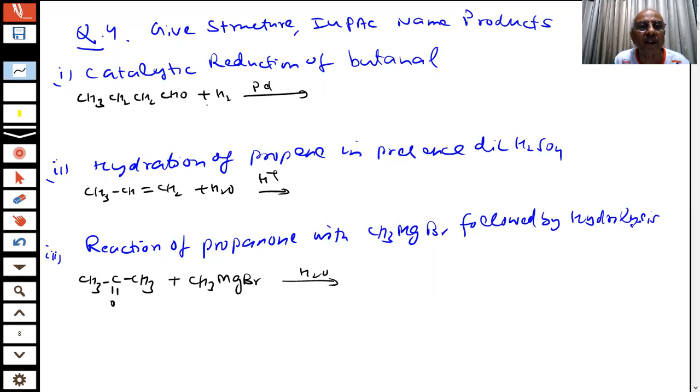You have done it. What is the product in the first case? Reduction of aldehyde or ketones gives what? Yes, sir. Alcohol. This is an example of catalytic reduction of carbonyl compounds. What is the product then? You know already. You can write easily. We have done it so many times. Mechanism also we have discussed. Hydration of alkene. What is the product? Second question, what is the product?